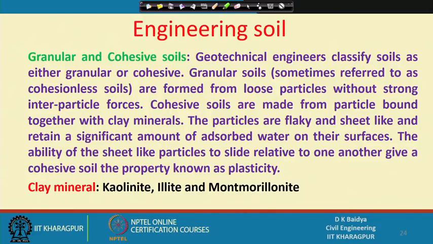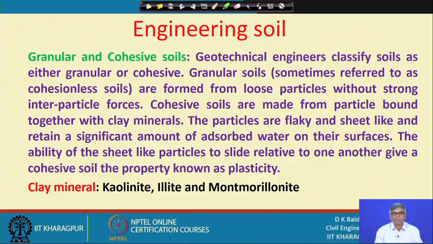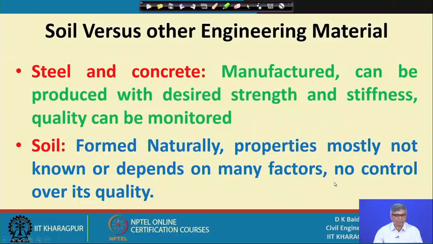So, these three important types of clay minerals, kaolinite, illite and montmorillonite, exist in the site in different forms, different combinations, and of course, clay mineralogy is another separate topic. We are not going into detail. We will try to concentrate more on mechanics. So, I will leave it here and proceed next.